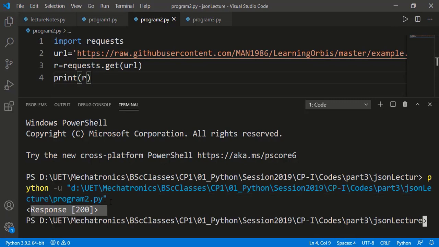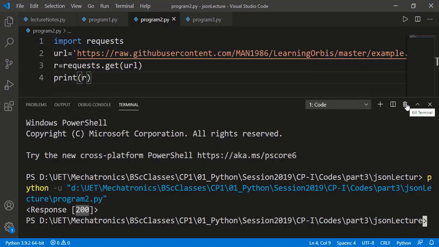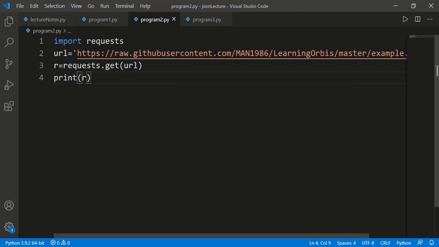Here we see the output as a response object, and this value 200 is the status code of the response. A 200 status code means OK, meaning that the response has been received correctly. There are many status codes we can get in response, but at the moment we can't discuss those. But I hope you must have encountered a 404 not found response while browsing, and 404 is the status code. Anyway, 200 means the status is OK, meaning everything is fine. From the response object, we can retrieve much information, like it has one attribute, status underscore code, and it returns the status code.